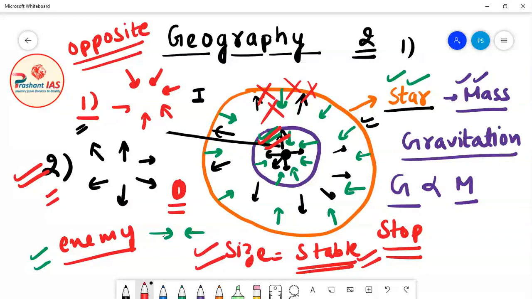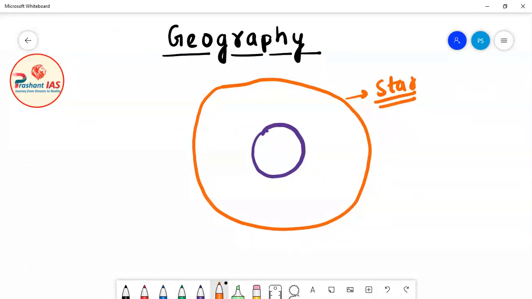Now this star is in a stable phase, in a stable stage, so we will call this star a main sequence star. Now friends, let's move further.